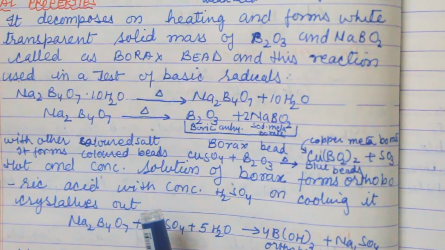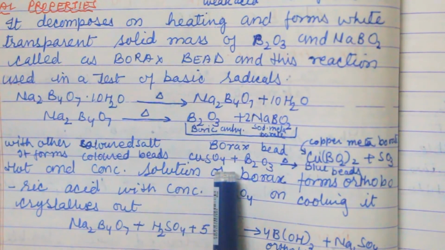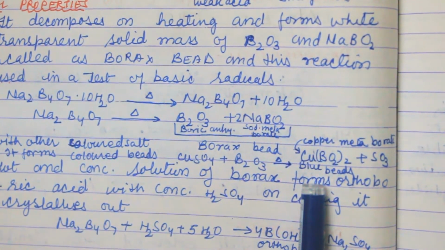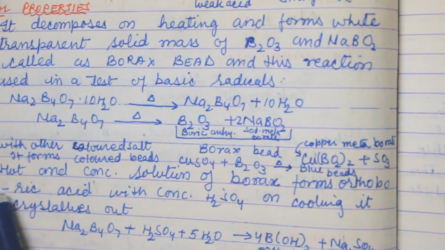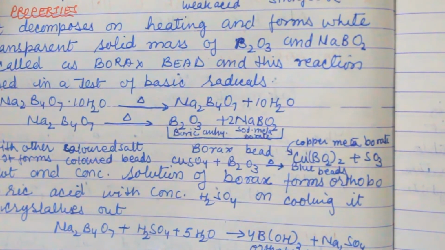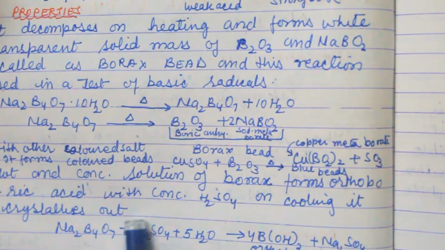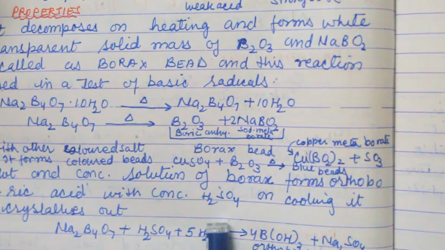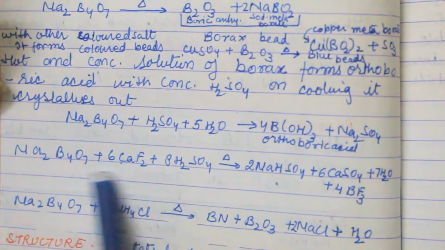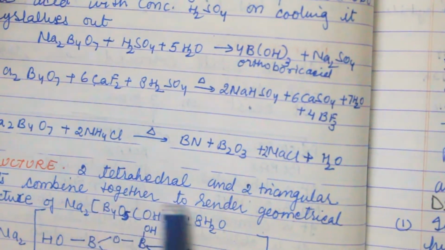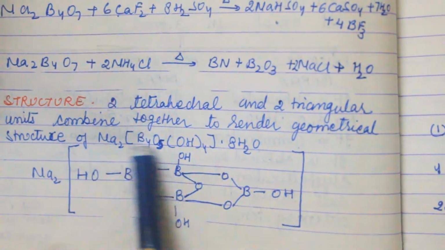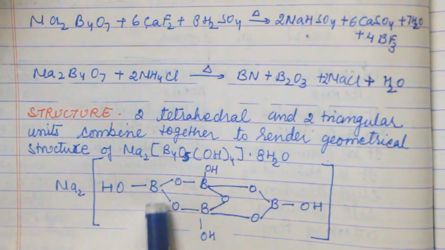With a colored salt, that is copper sulfate, which is blue in color, when it reacts with B2O3, it forms blue beads, that is copper metaborate. A hot and concentrated solution of borax forms orthoboric acid: when borax is treated with H2SO4 and 5 molecules of water, it forms orthoboric acid. Now these are all the properties, and this is the structure. 2 tetrahedral and 2 trigonal units combine together to render the geometrical structure of borax.